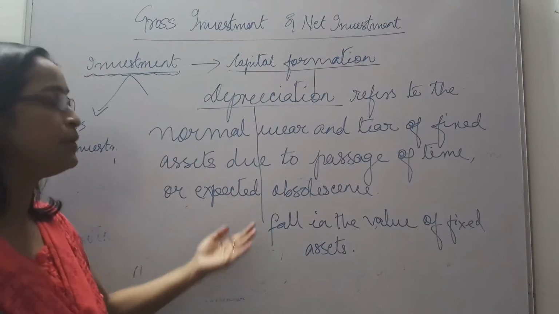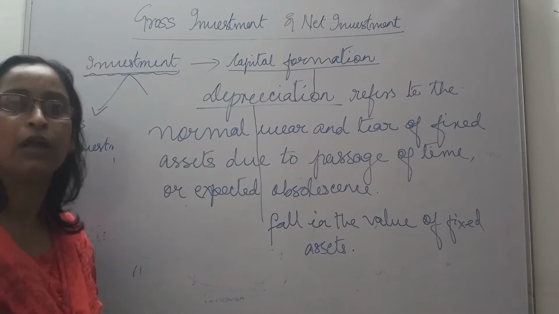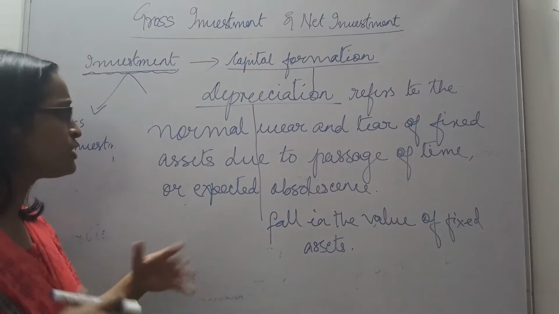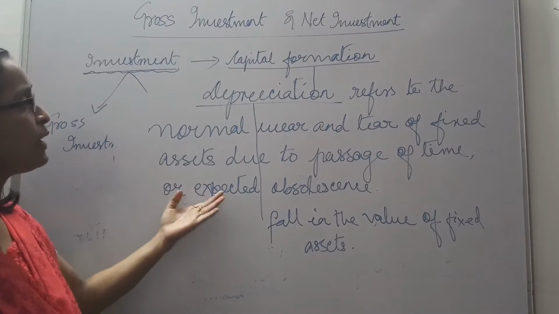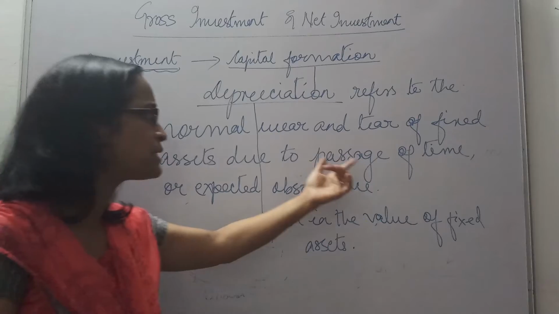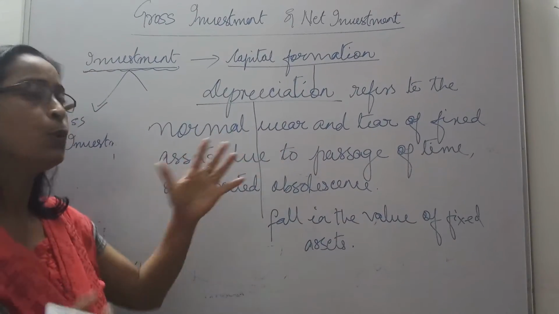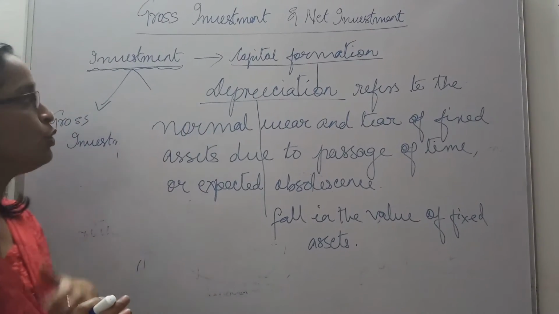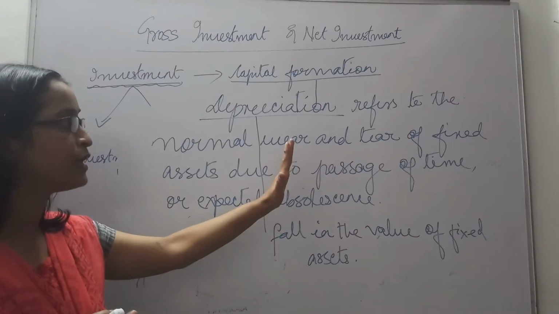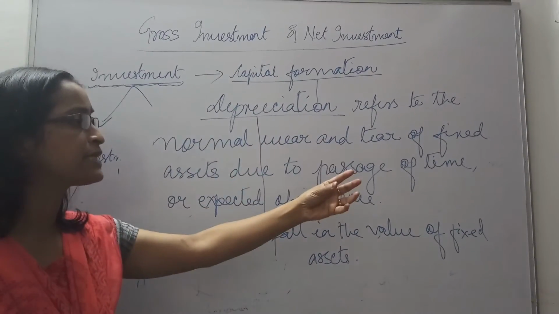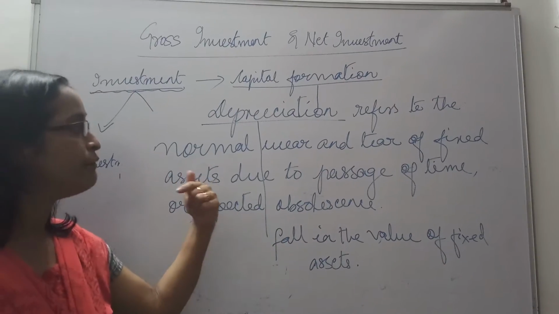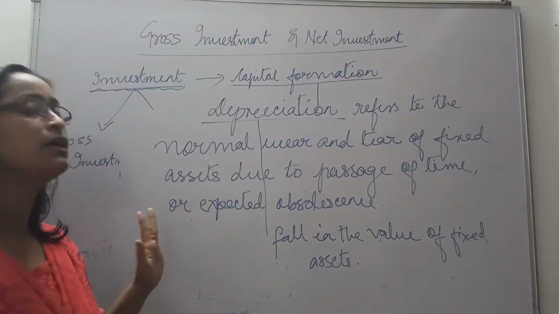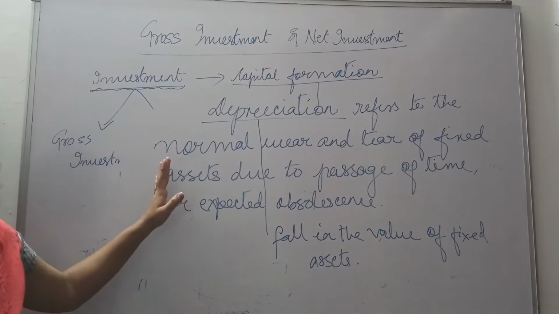For example, the old type of color TVs are no more fashionable now. Now people are taking LEDs. So change in technology. As a result, when there is a fall because of change in technology, or passage of time, or normal wear and tear, when a fixed asset is losing its value, that is called depreciation. When we are making addition to the total stock of an economy, from that we subtract the depreciation of the earlier fixed assets whose value is falling down, and we get net investment made in an economy during a given year. So this is what we mean by depreciation.